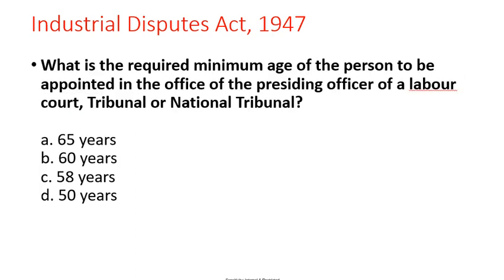Next question. What is the required minimum age of a person to be appointed to the office of presiding officer of a labor court, tribunal or national tribunal? Options: 65 years, 60 years, 58 years or 50 years. Correct answer is 65 years.